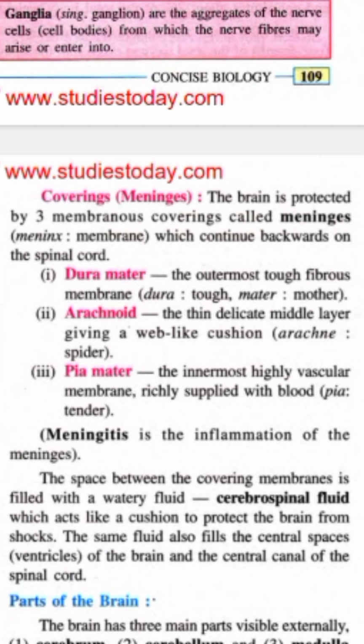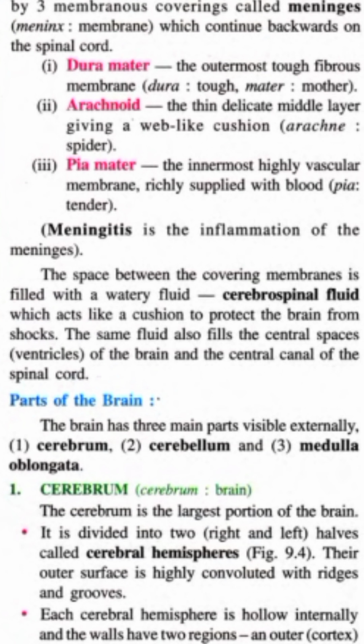These names are very, very essential. The space between the covering membranes is filled with a watery fluid called the cerebrospinal fluid. So what is the role of the cerebrospinal fluid? It is associated with protection of the brain from any sort of mechanical damage. Okay, so the fluid which is present between each and every layer is known as cerebrospinal fluid.